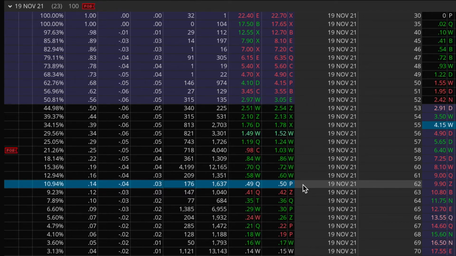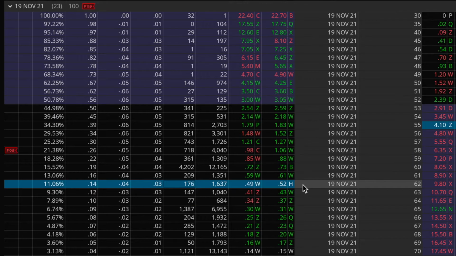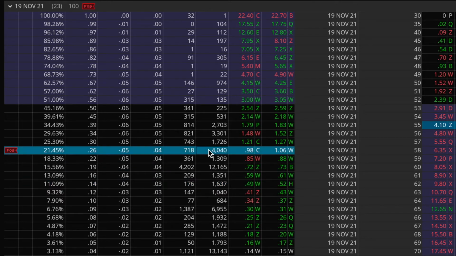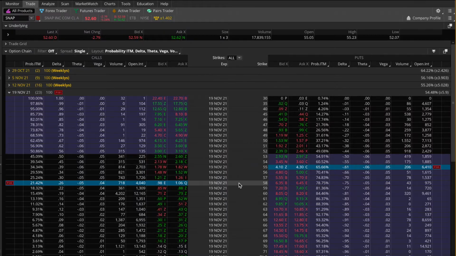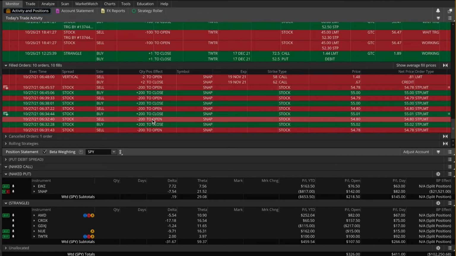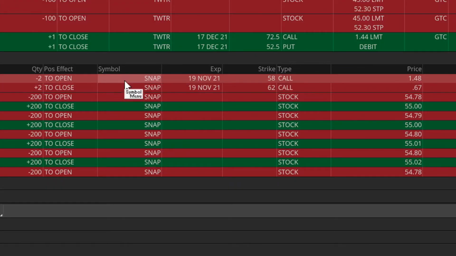And I could use that $230 to offset the losses I was incurring from having to repeatedly short and buy back the stock. And then unfortunately this morning, as I just showed you, it's been happening again. So as a result, I had to roll this call option down to the 58 strike. And that move is what you can see, coming back to the monitor tab, right here with this order.